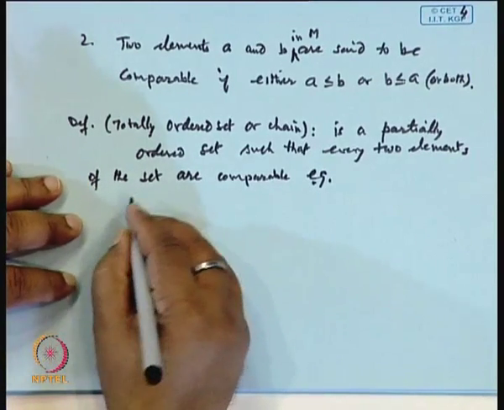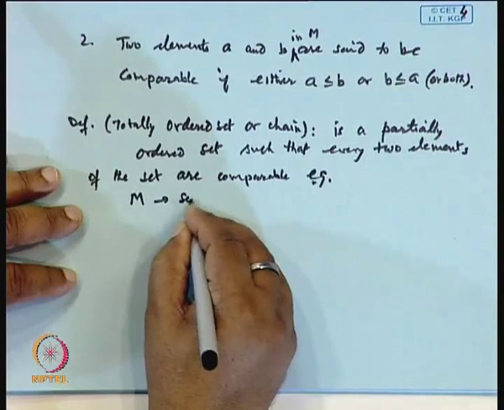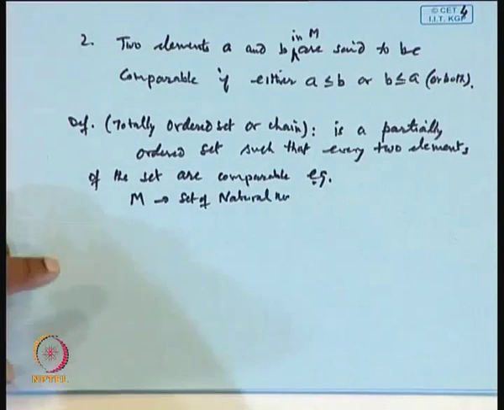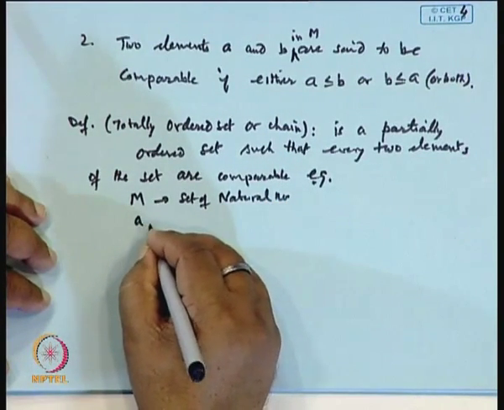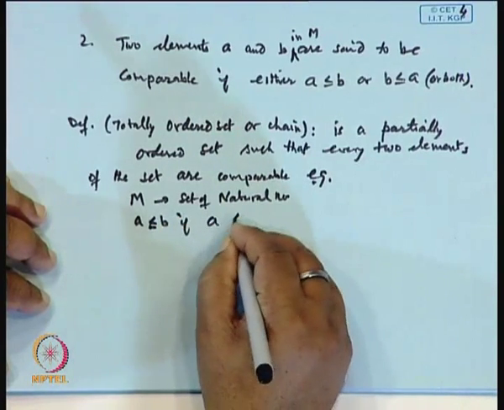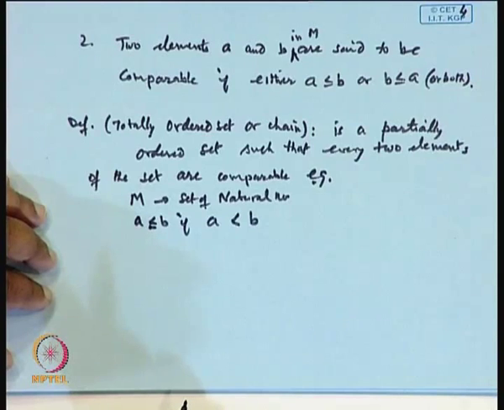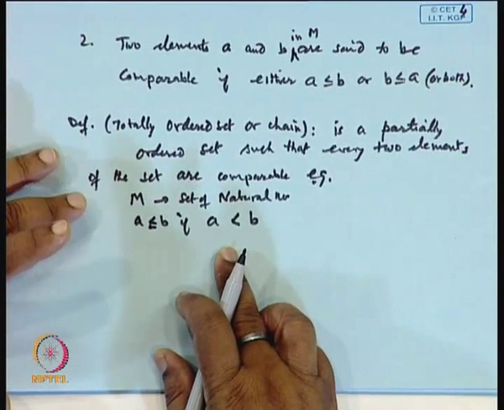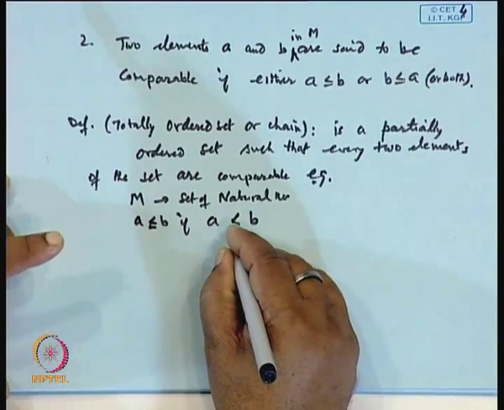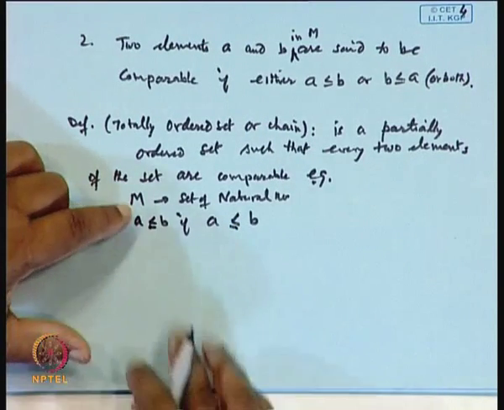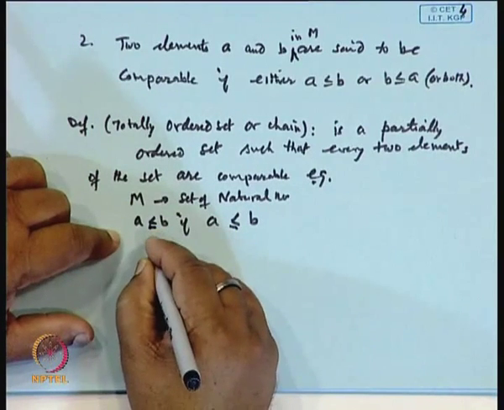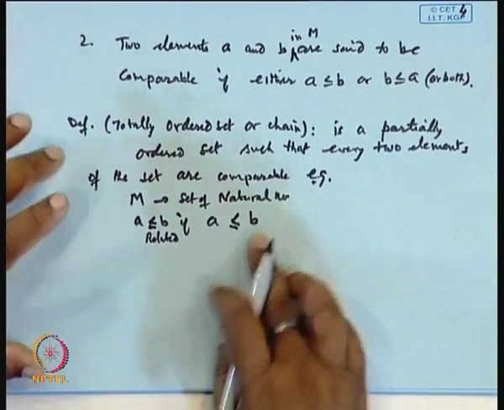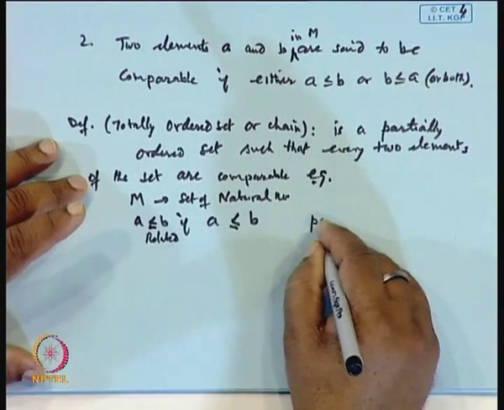For example, if I take set M as the set of natural numbers, and define the relation A is related to B if A is less than or equal to B. Then this is a partially ordered relation,